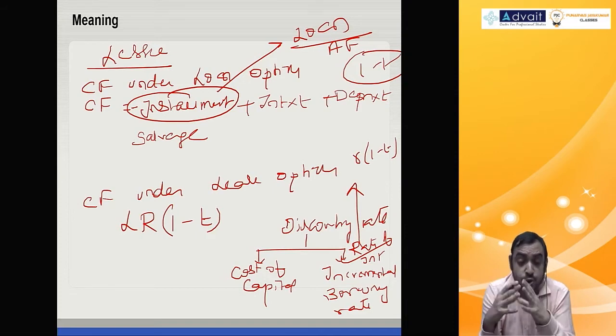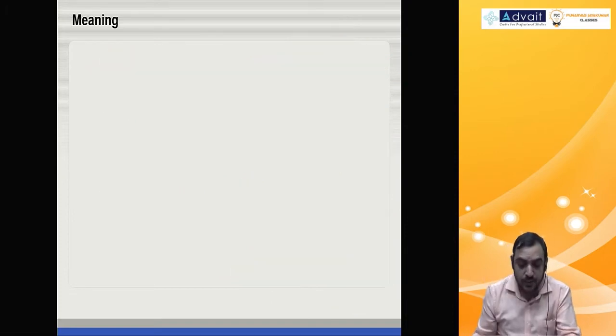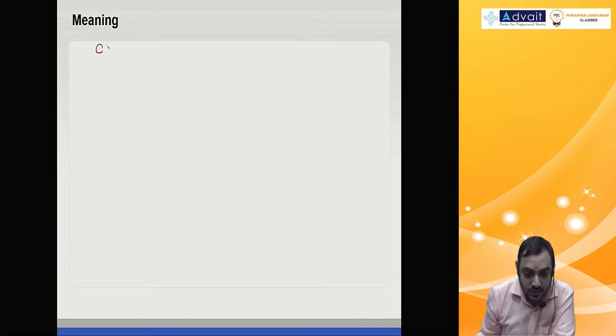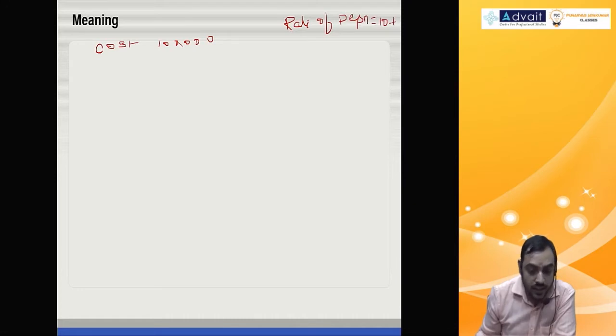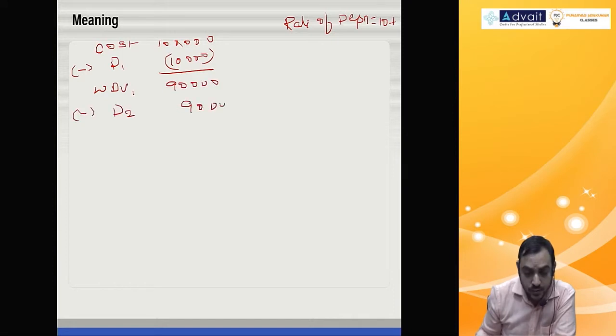Sometimes they will tell you depreciation on WDV method. You know WDV method depreciation? You calculate like this. Cost, let's say 1 lakh, and rate of depreciation, let's say 10%. Cost minus depreciation for year 1, 10,000, you get WDV for year 1, 90,000, minus depreciation for year 2, 9,000, you get WDV for year 2, 81,000, minus depreciation for year 3, 8,100.